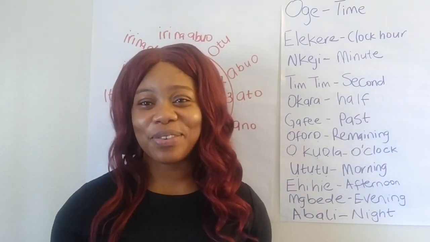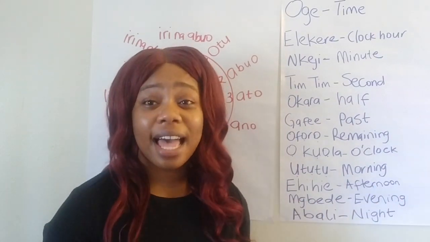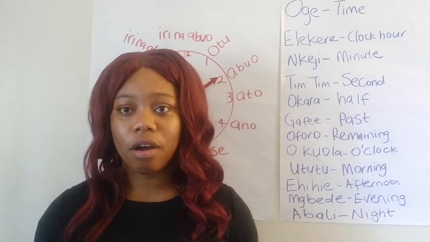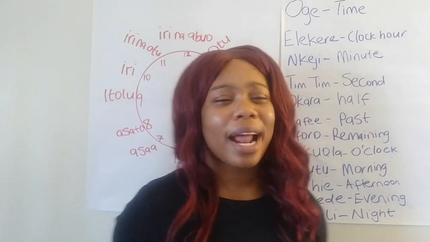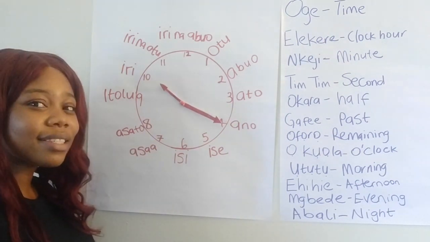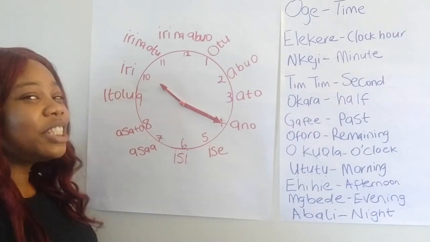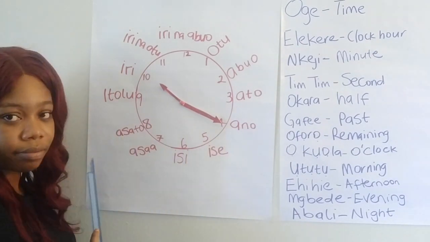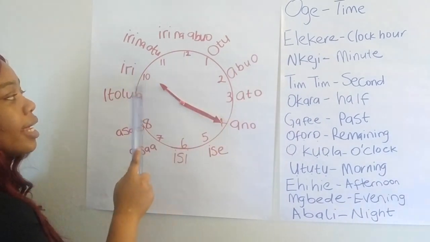I try to make this lesson easy for beginners, but saying the time in Igbo language is just hard, especially for somebody who doesn't know Igbo at all. So I hope that you can practice with this. Just practice. Move the clock around. What time is it? Right now, what time is it? You say, Ojirila nkeji iri abụọ gafee elekere iri.